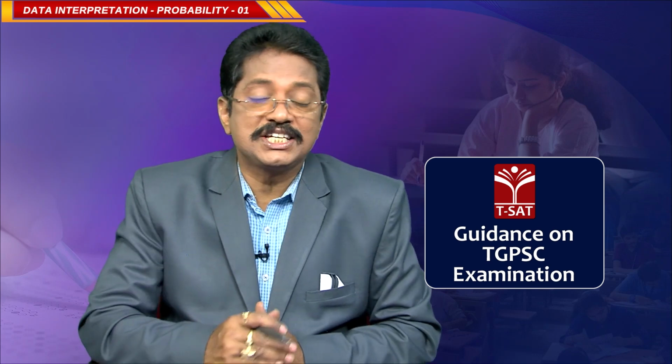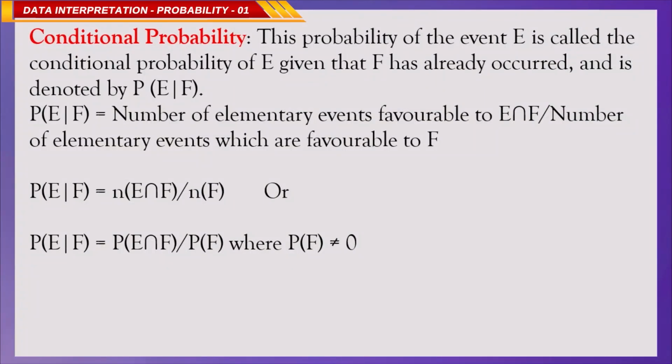Okay, now coming to the conditional probability. This probability of the event E is called the conditional probability of E, given that F has already occurred, and is denoted by P of E by F. This is one. P of E by F means the number of elementary events favorable to E and F by the number of elementary events which are favorable to F. This is very important. Probability of E by F is N of E intersection F by N of F.